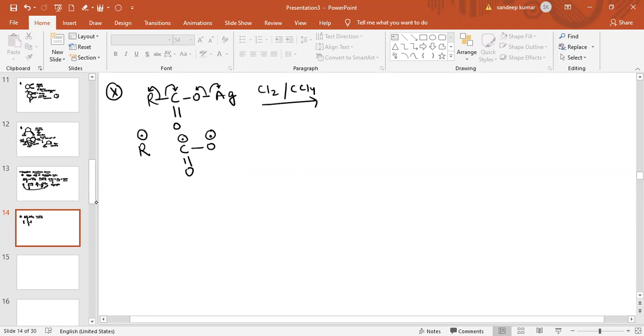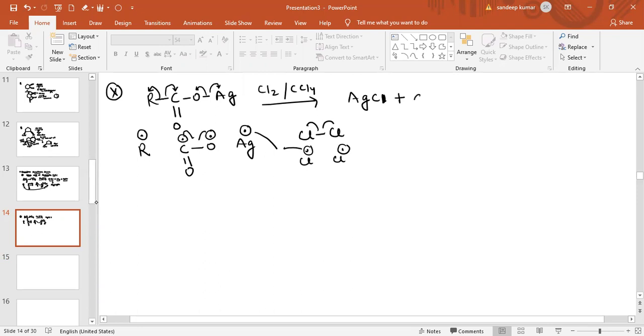Now what happens? Ag is also a free radical, and the bond of Cl2 will break homolytically, giving Cl free radical and another Cl free radical. So this Ag free radical will combine with Cl. One of the products obtained is AgCl. Another product obtained is CO2, as these two electrons come in between carbon and oxygen.